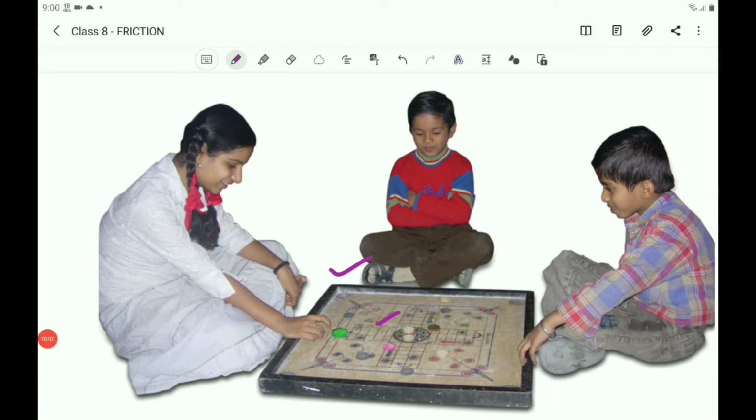In this way, you can conclude that in some situations friction is desirable and in some situations friction is undesirable. In many situations it is advantageous for us and in many situations it is disadvantageous for us.